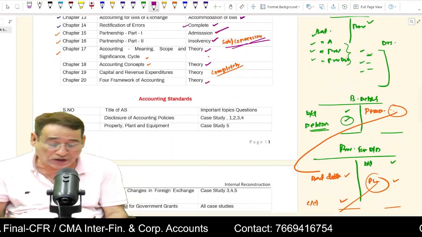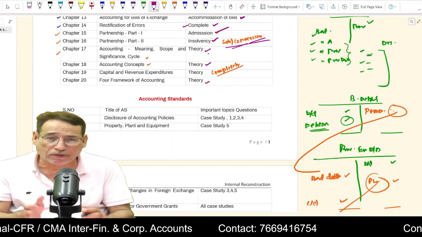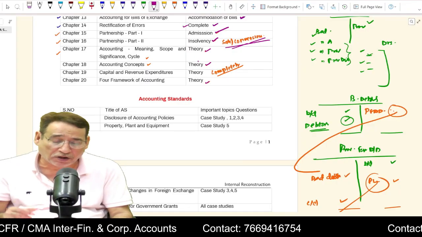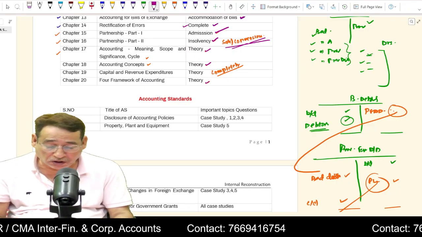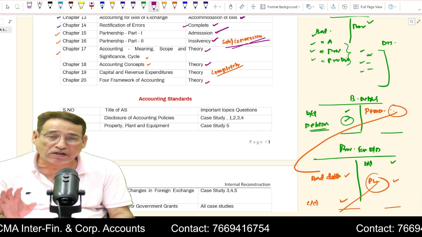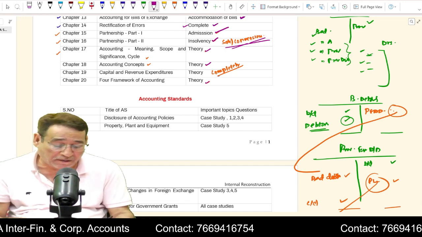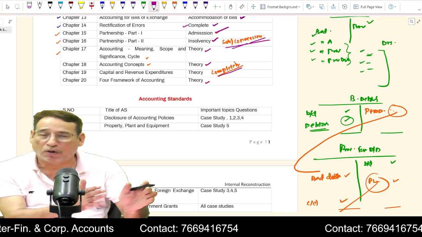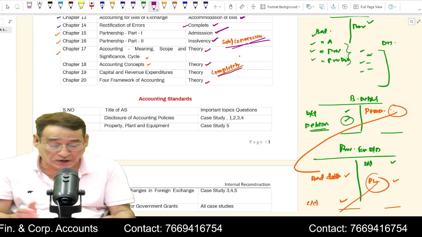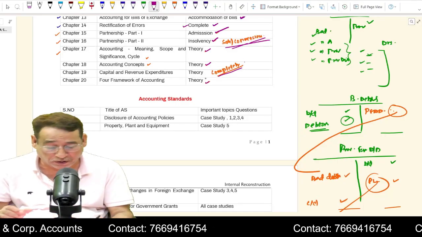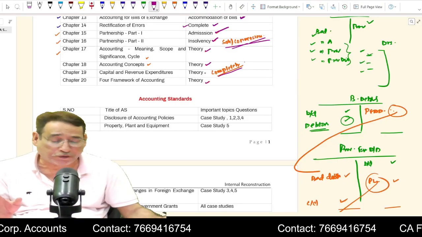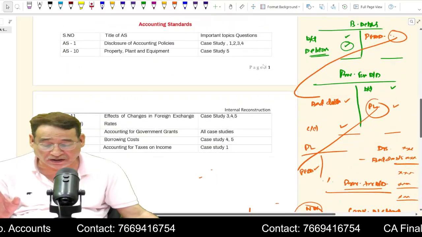As far as theory is concerned, simply listen to the theory which we have spoken of in the class. We have taken even the theoretical lectures, as you know. So theory, you need to at least listen to it once carefully. And then capital and revenue expenditure, if time permits, go through all the questions. That will hold you in a very good state, because a sure question you are going to have out of it. Then the framework theory. These are very vital areas. Is it clear to you?